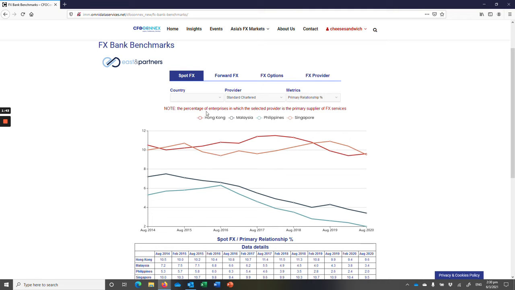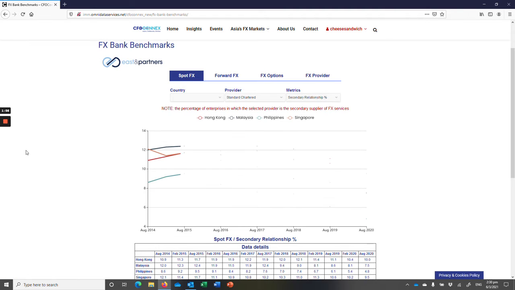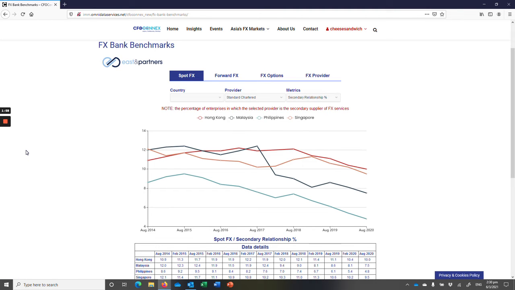Okay, so we can look here, we can click down from the primary relationship, which is helpfully described in red font here as the percentage of enterprises in which the selected provider is the primary supplier of FX services. If we look at the secondary relationship for the same bank, we can see a line for each of the markets again, going from August 2014 up to August 2020, and we can see the market share declining over that period of time.